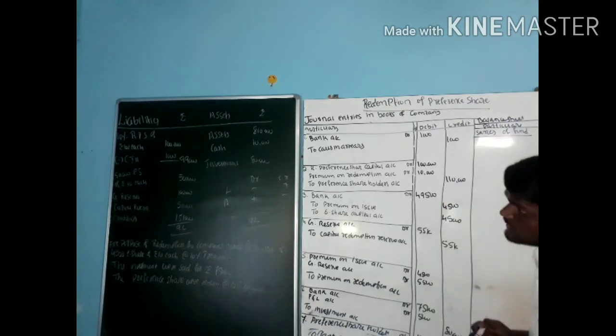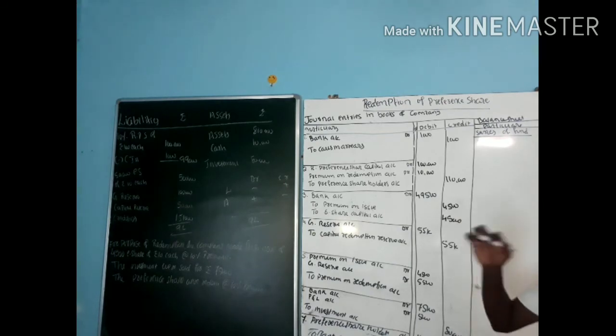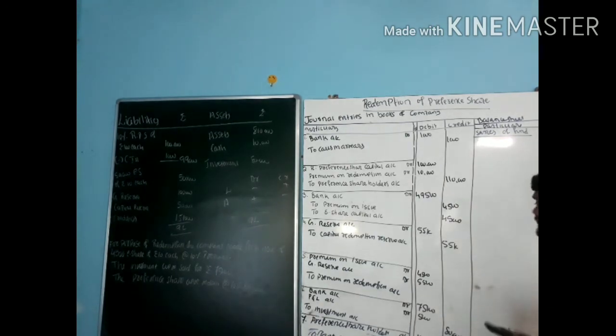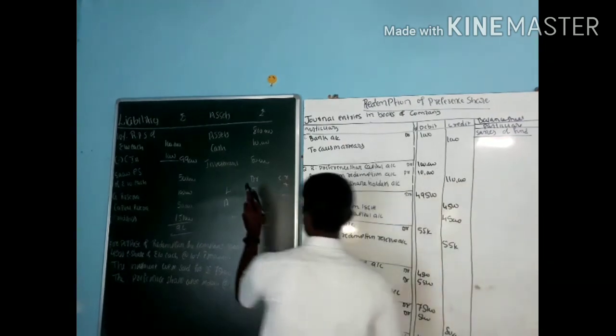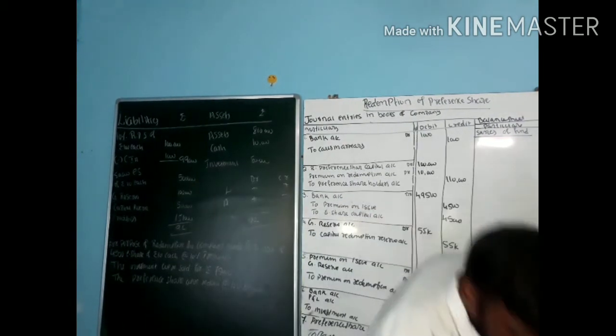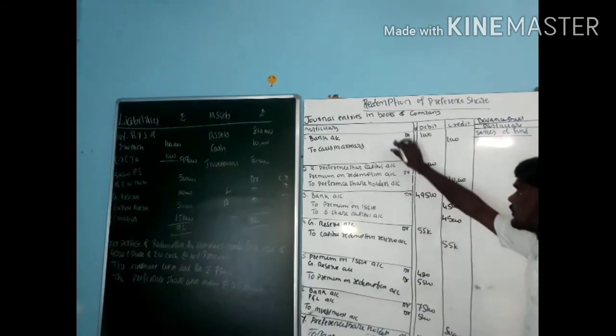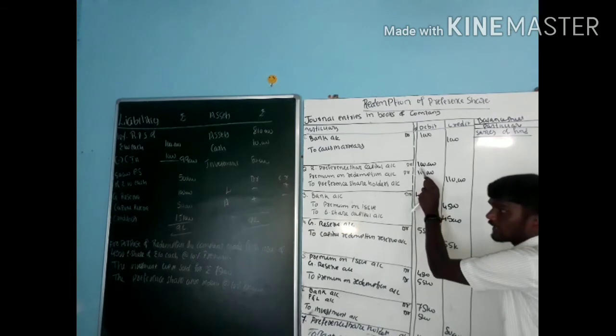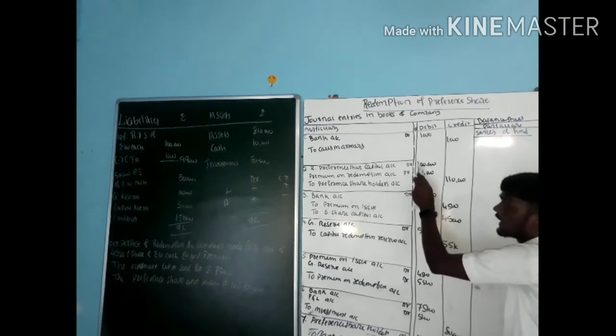First one, see the old balance sheet. How much are the preference shares? Preference shares is 1 lakh. Identify any problem. Is there any kind of preference shares? If it is debited, minus. If it is credited, add. See the preference shares. There are no preference shares now. The preference shares given were 1 lakh. Debited. 1 lakh minus 1 lakh.